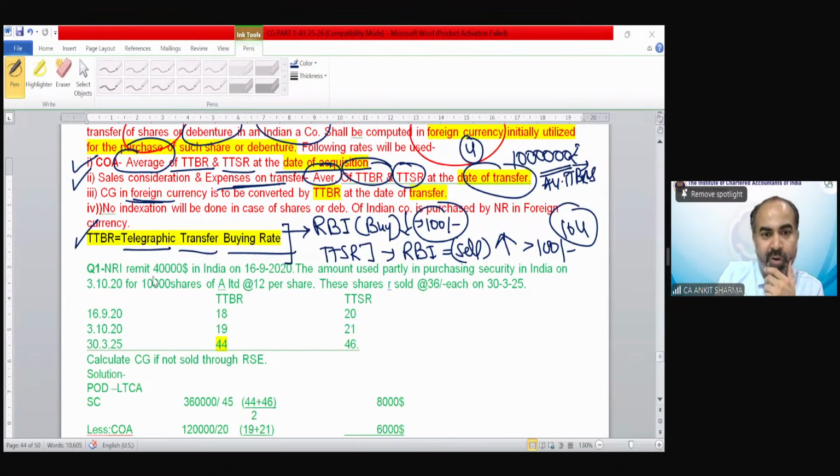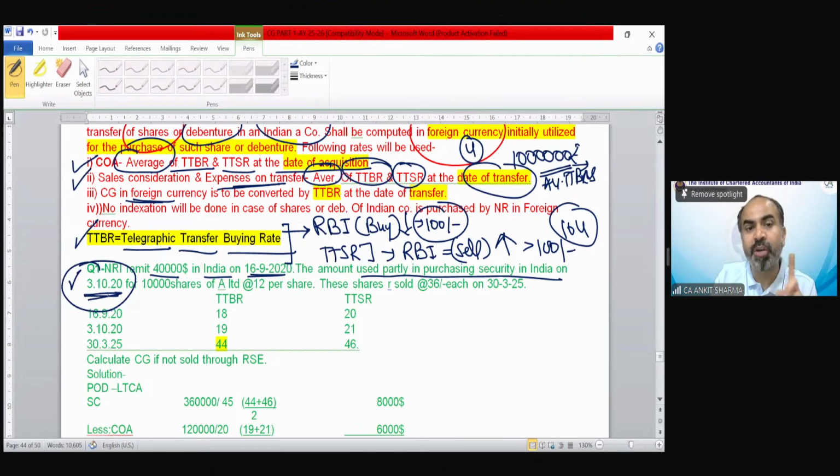So an NRI remits $40,000 to India on 16/9/2020. So he just remits. He did not buy the shares on this date. He remits these dollars on this date. The amount is used partly in purchasing securities in India on 3rd October 2020. So this is the date of purchase, 3rd October 2020, for 10,000 shares of A Limited at the rate of 12 rupees per share. So 1,20,000 has been utilized to purchase these shares.